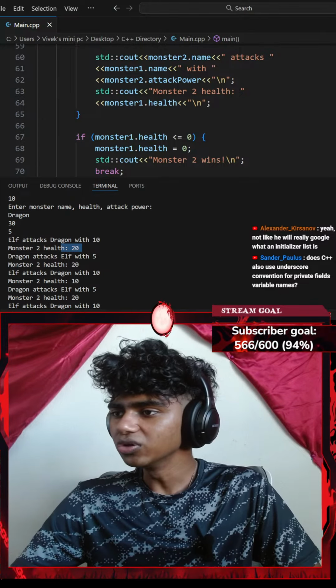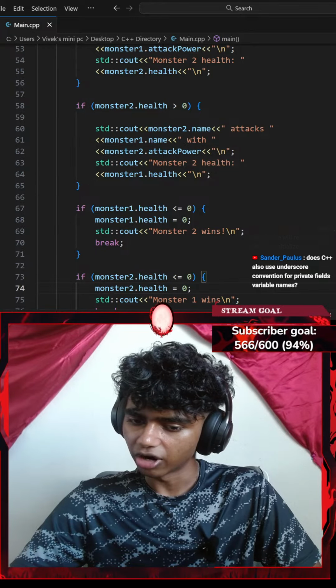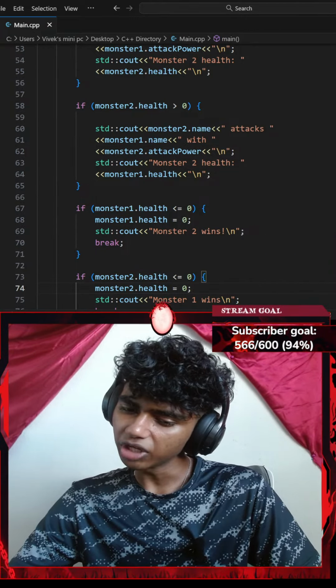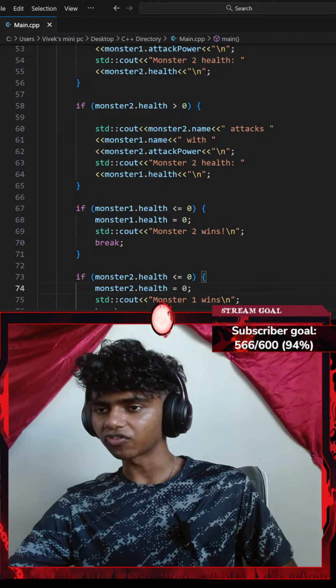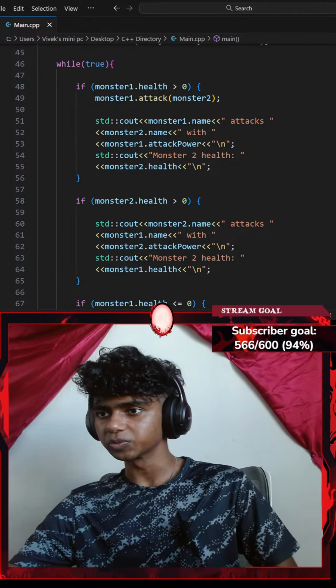I mean, I want the user to add an input. Let me actually do that. Does C++ also use underscore conversion for private field variable names? Honestly, is there like a reference of a separate language? Because I just actually know Python and now C++.